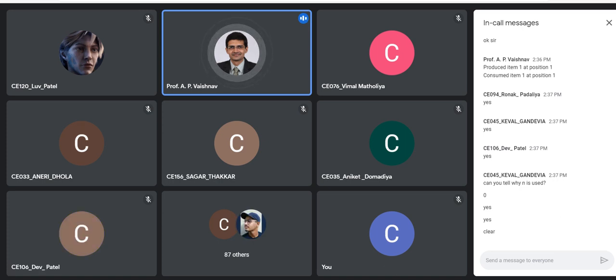So if you have any doubts in pseudocode, you can raise that in chat, right? It's a good chance that you can refresh the concepts. So start with a simple array of size 5. Okay. Keep on adding the items from producer side. Keep on removing the items from the consumer side. That is the basic logic.